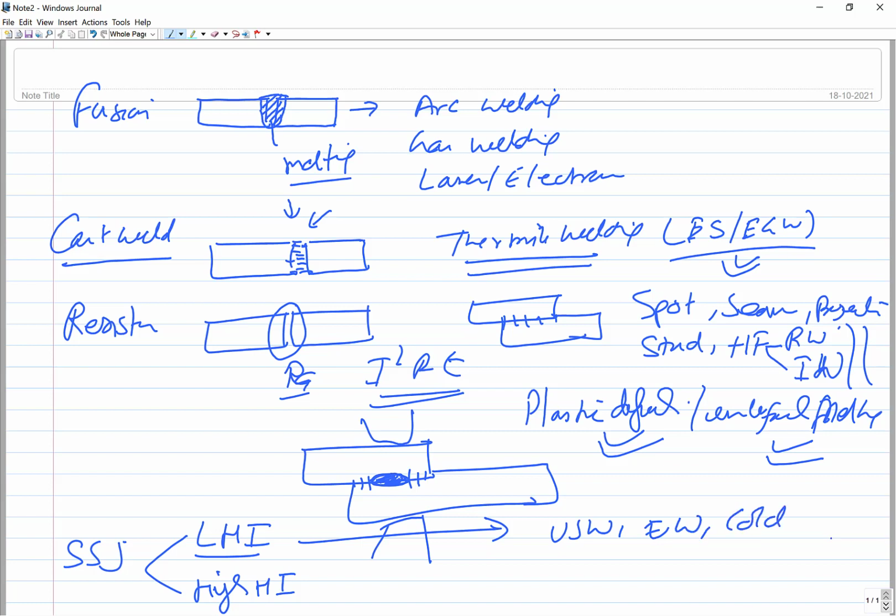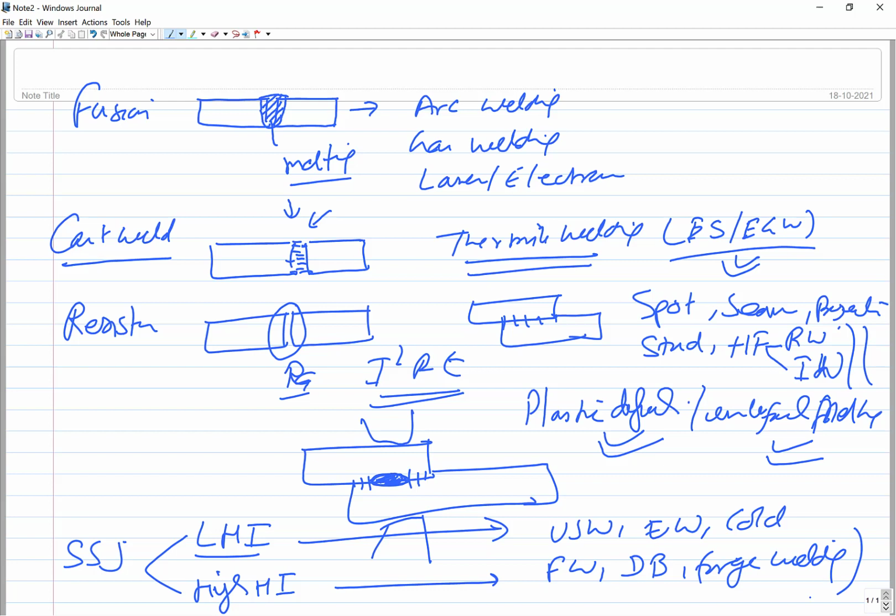Rise in temperature is hardly significant. But in case of the high heat input welding processes, like friction welding or diffusion bonding, the heat input is really significantly high. Forge welding is another example of a high heat input process. So this is what you can say.